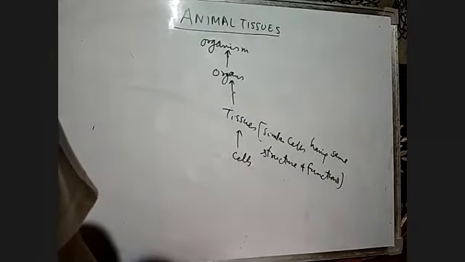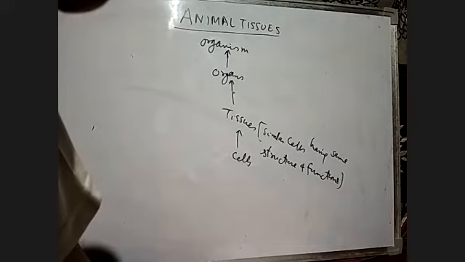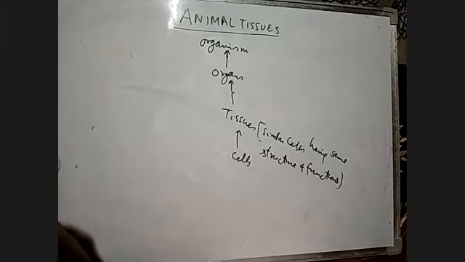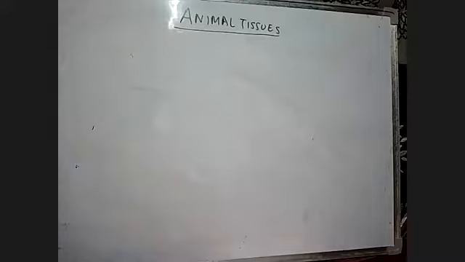Tissues are found in animals and also in plants, but we are doing animal tissue here. The animal tissues are classified into four types.